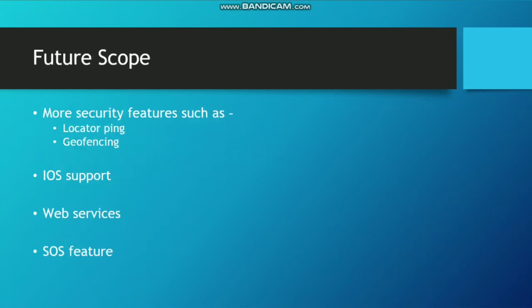Next, the future scope. The more secure features such as locator ping and geofencing. Geofencing is basically a method using which whenever a device enters your specified area, you get a notification that someone has entered your premises. Then you have iOS support. Currently, we have built an app that only supports Android. It can further be extended towards iOS. Then web services and an SOS feature. SOS can be a feature for emergencies.